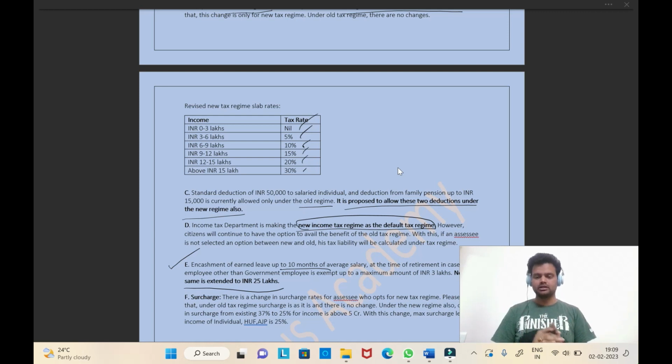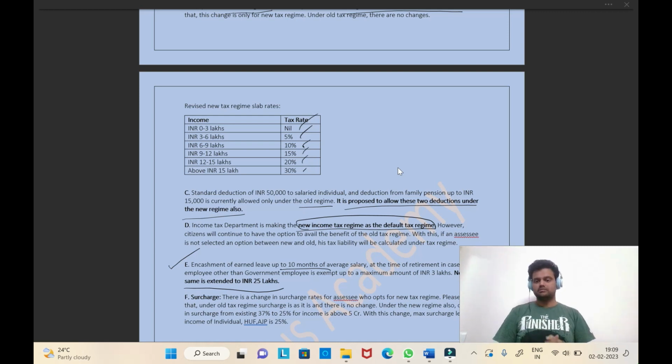For example, if you have a housing loan or an LIC, then you better go with the old regime only, because you will get a deduction. At the same time, if you don't have any investment plans, you have only salaried income, or even if you have an investment plan, the investments, savings and LICs are very, very small, not a material amount, then you go with the new tax regime. Okay, that's the substance of it.